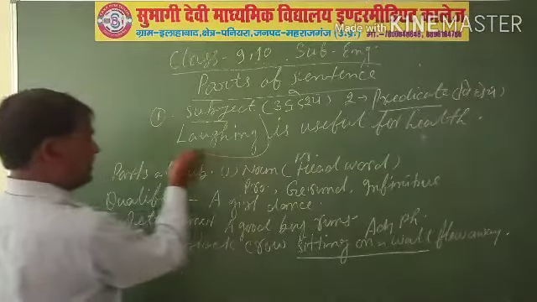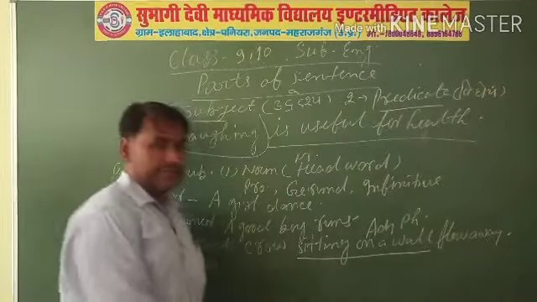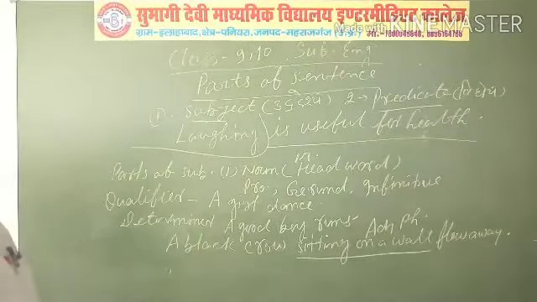Here laughing is the subject and is useful for health is the predicate.